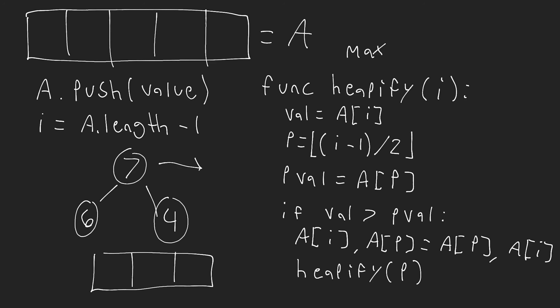Well, all I do is I grab the maximum value. So I take the maximum value, I insert it here in the array. Then, once this is removed, we would have sifted up 6, right? Okay, so 6 comes here. Then we extract the next maximum, so 6 comes here. Then we extract the next maximum, so 4 comes here in a new array. And now we have built a sorted array using this heap structure.